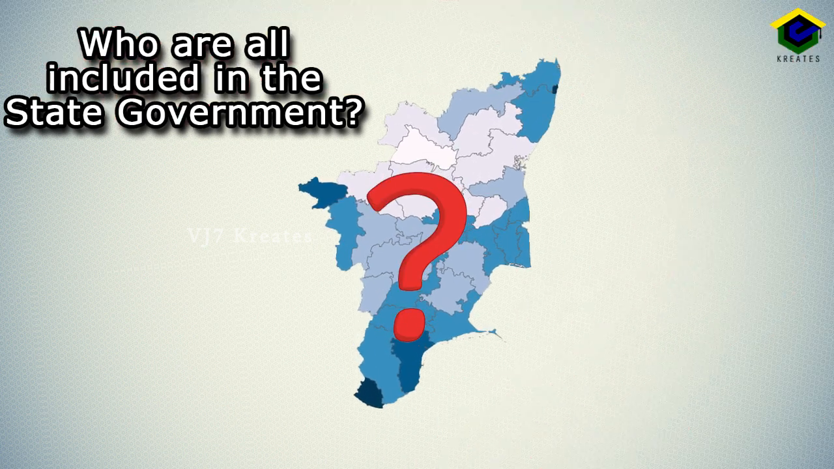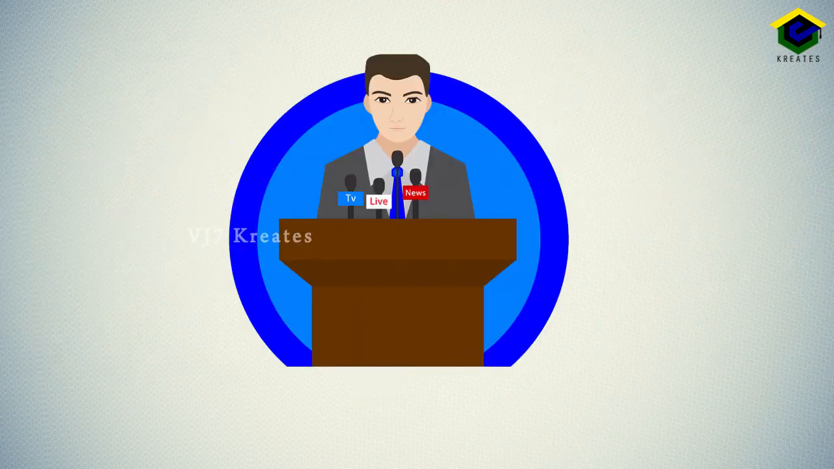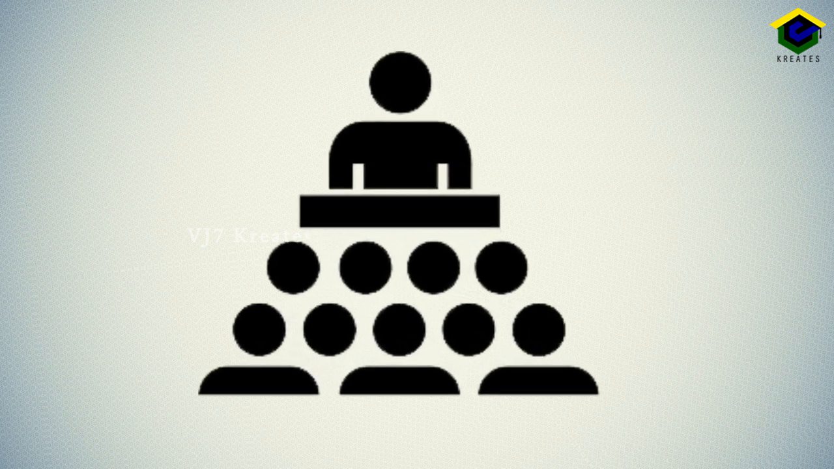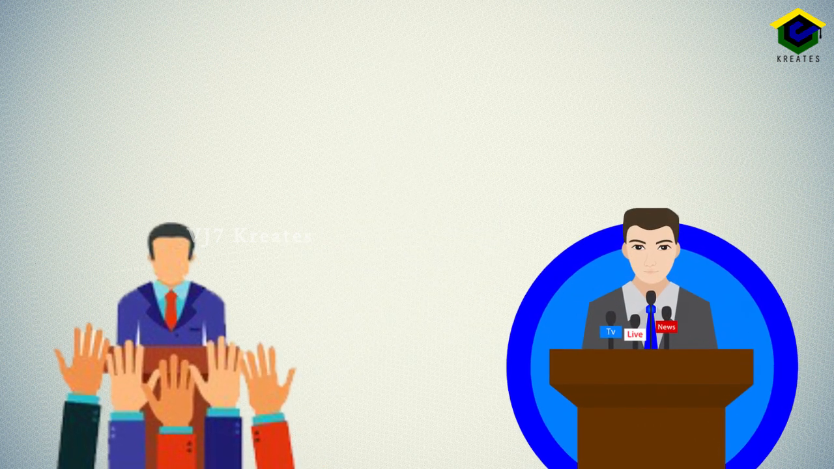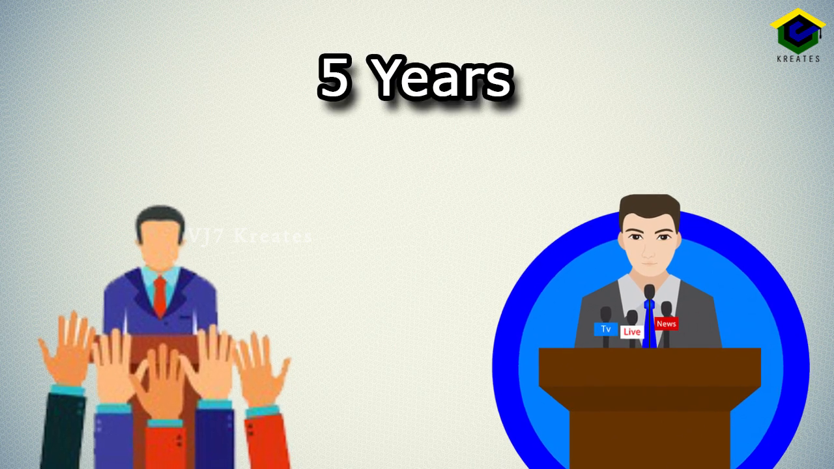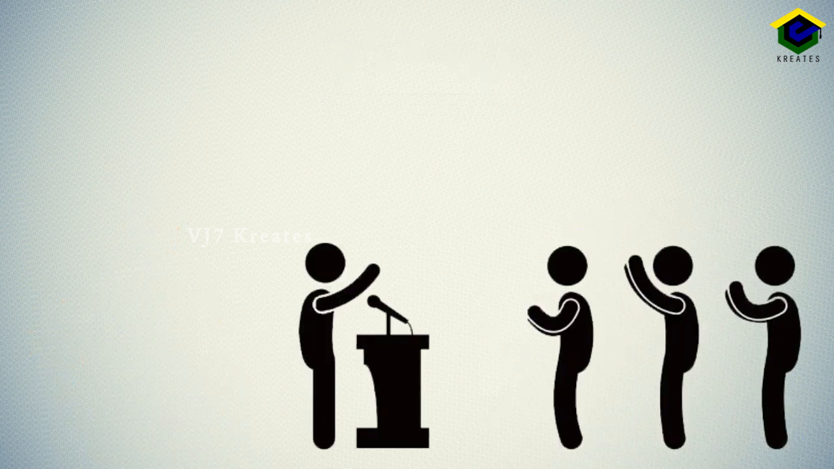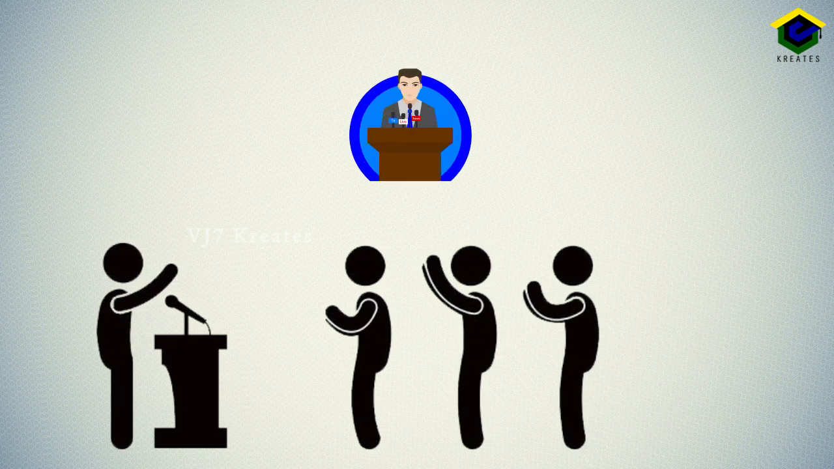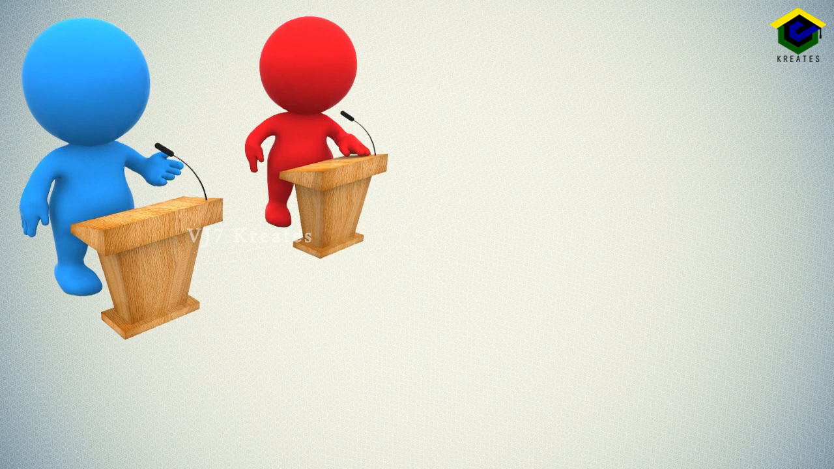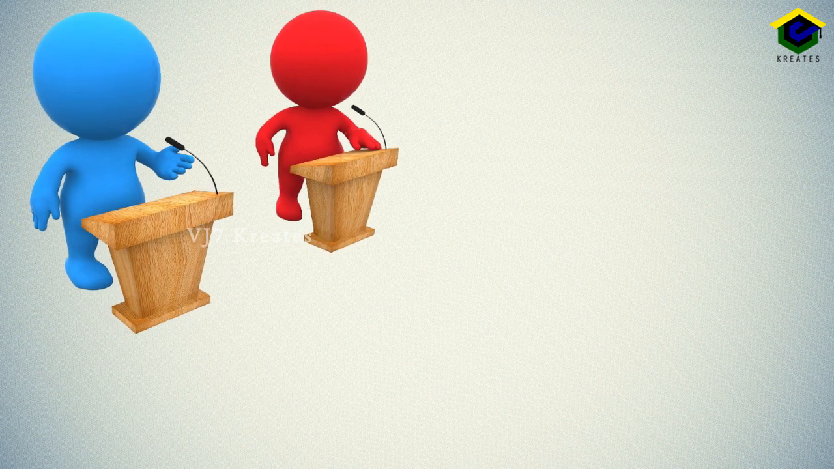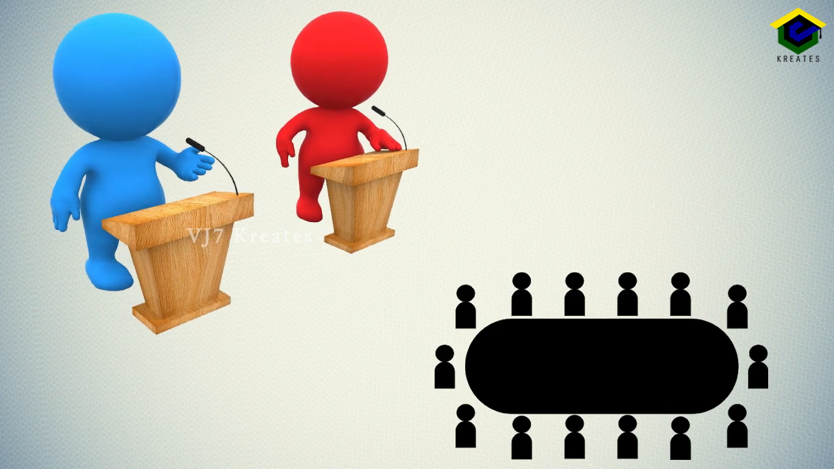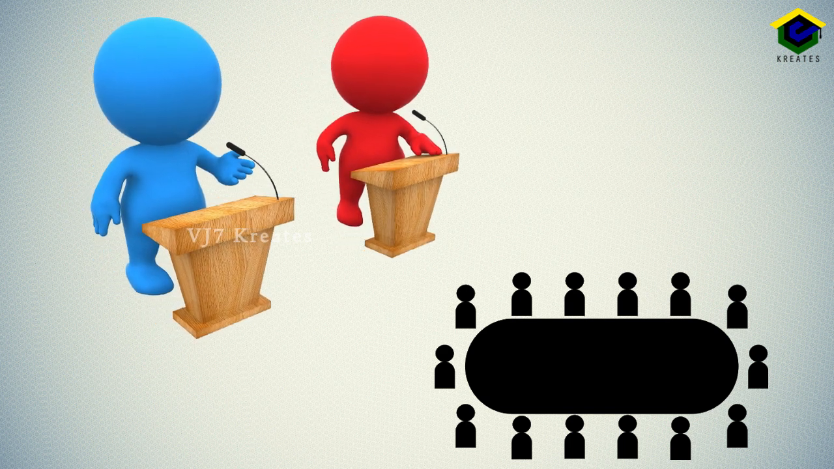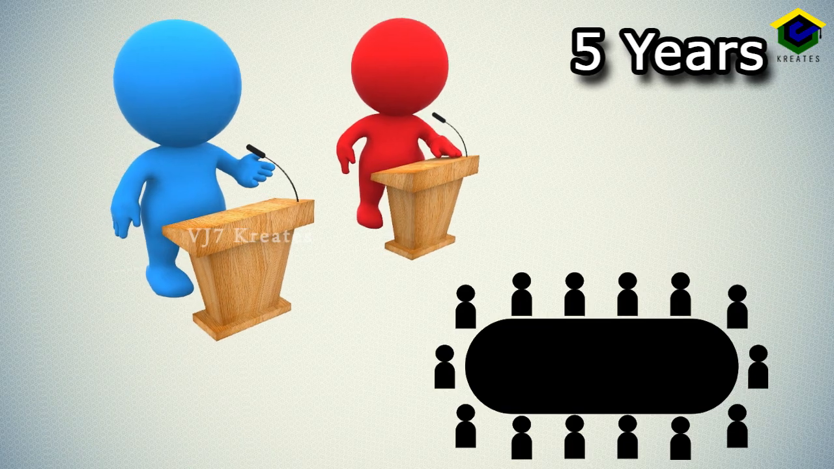Who are all included in the state government? The governor, the chief minister, and the council of ministers. The governor is appointed by the President of India for a term of 5 years. The leader of the majority party is appointed as the chief minister by the governor. The chief minister, in consultation with the governor, constitutes a cabinet which includes members of his party as ministers. The term of the office is 5 years.